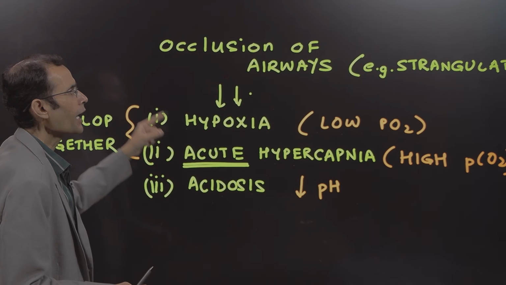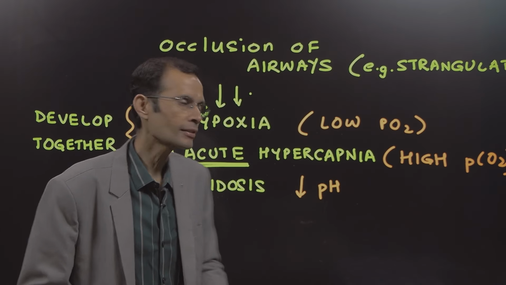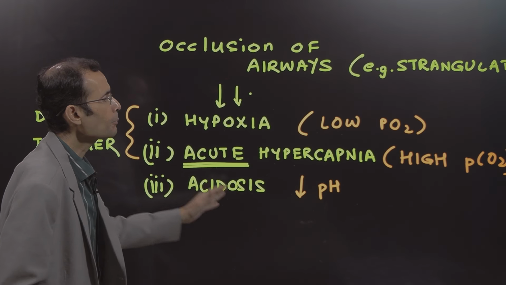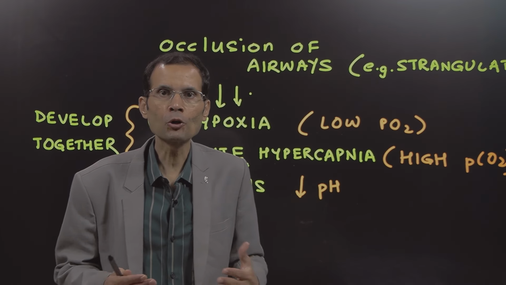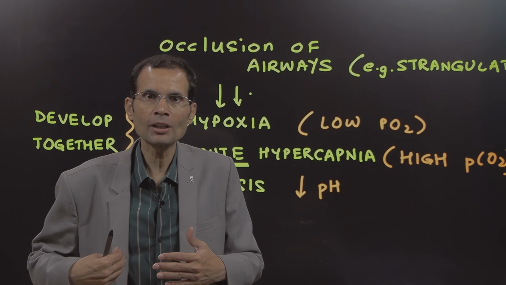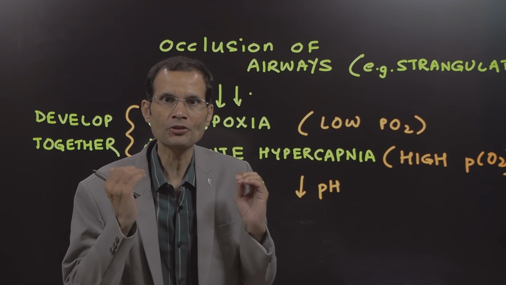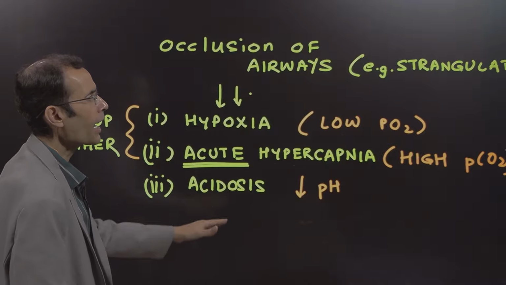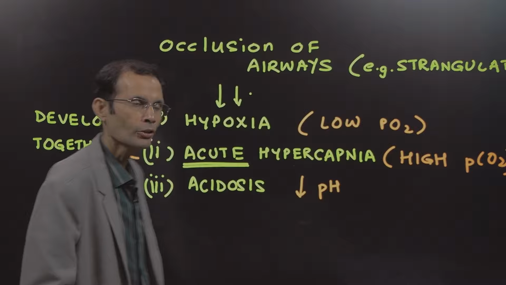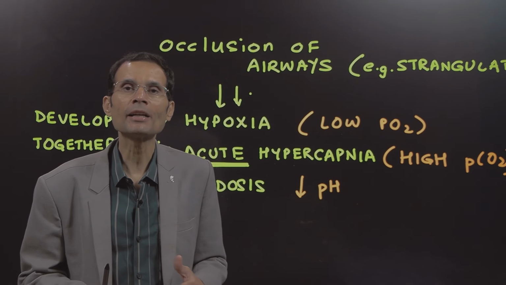Now, what happens in this condition? There would be, of course, hypoxia, low PO2, as oxygen is not reaching the lungs. Acute hypercapnia, that is high PCO2, because carbon dioxide from the lungs is unable to come out as the airways have been obstructed. So acute hypercapnia, that is high partial pressure of carbon dioxide, and of course, acidosis, decreased pH.